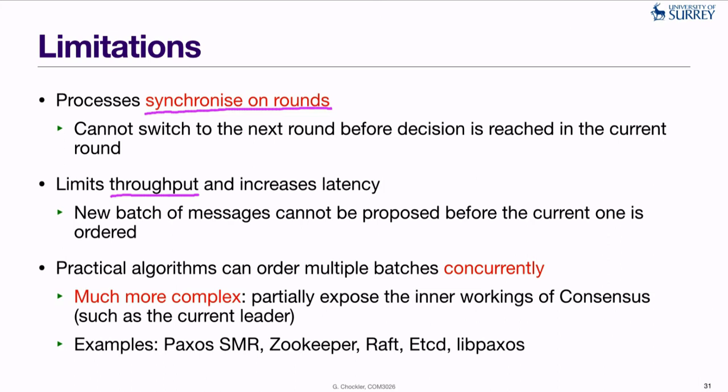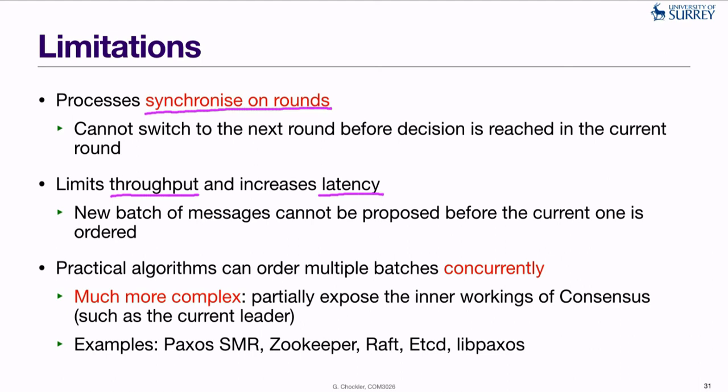and the latency. The reason that happens is that while a specific consensus instance is in progress, new messages keep arriving and they enter the unordered set. But these messages remain stuck in the unordered set until the current round of consensus reaches a decision.